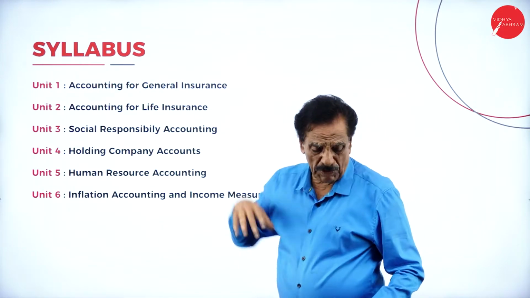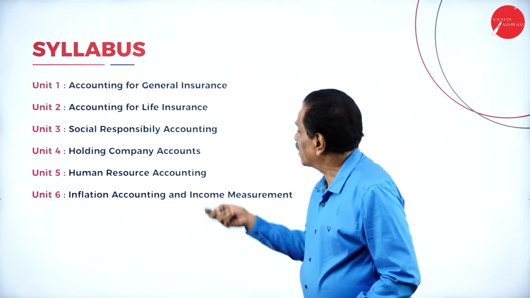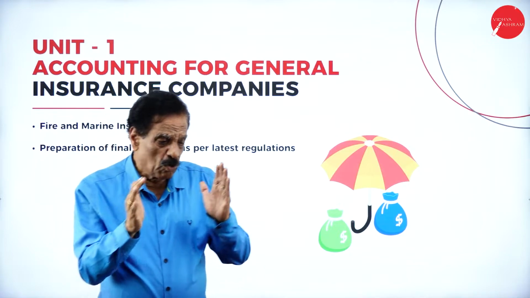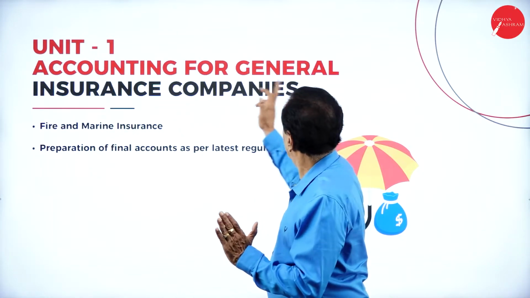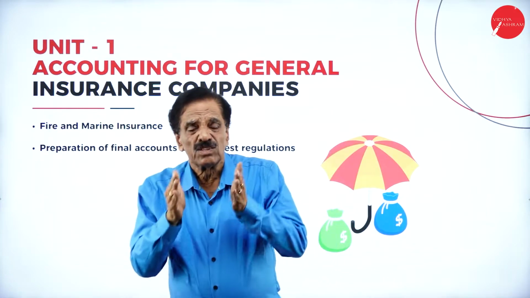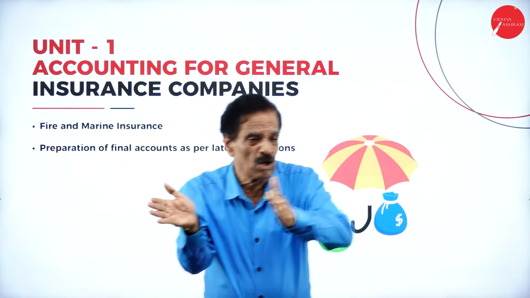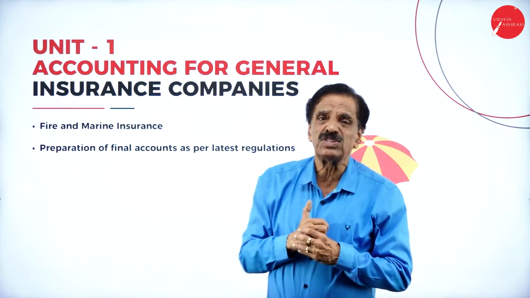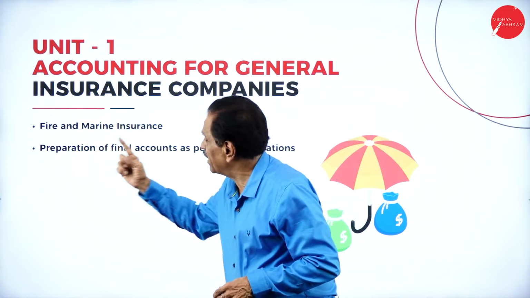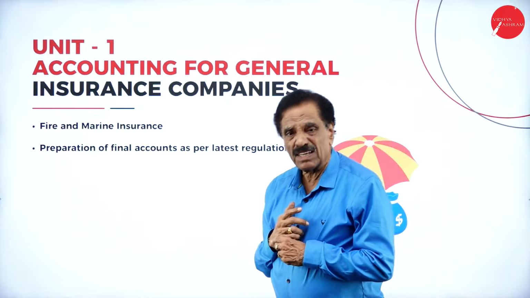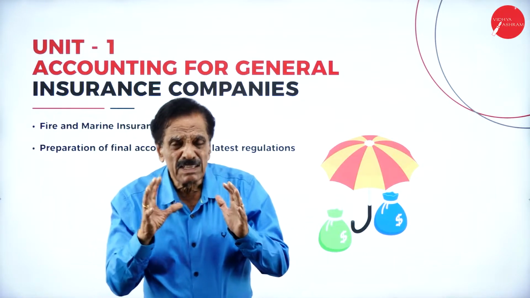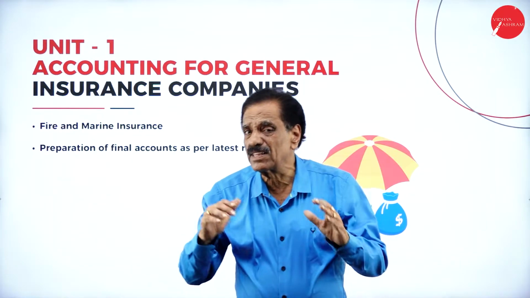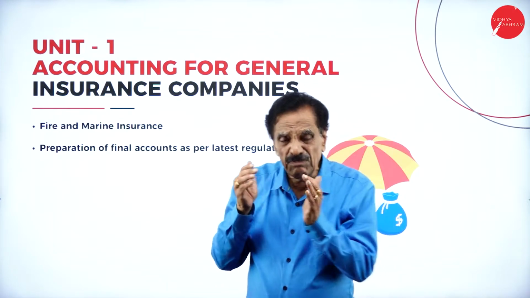Now I will touch on each one. Generally, what is accounting for general insurance? There are two types of insurance. One is called life insurance, another is called general insurance. Life insurance is made throughout the life, whereas general insurance is made for 1 year. General insurance is made in case of fire, marine and accidents. This insurance will be made if there is a fire, an accident, or stock destroyed regarding the goods. If we make the insurance, we can get back some money.